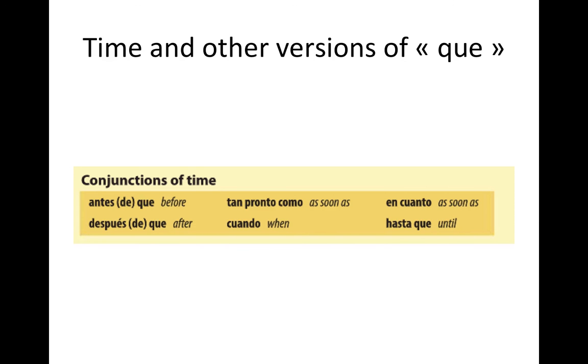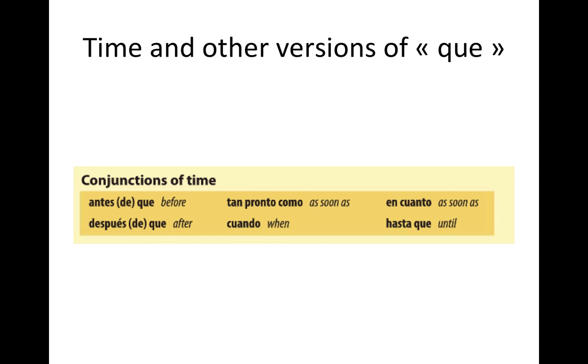There's another group, which is the time conjunctions, the conjunctions of time. And these are antes de que, tan pronto como, en cuanto, después de que, cuando, hasta que. So why would these use the subjunctive? We use the subjunctive with conjunctions of time because there are some things that haven't happened yet.